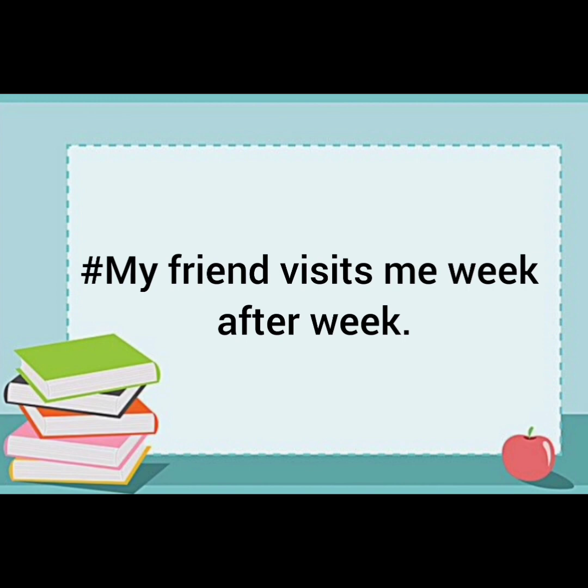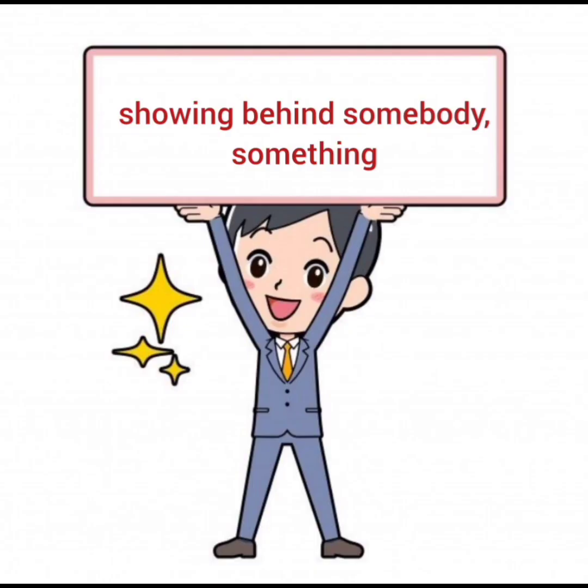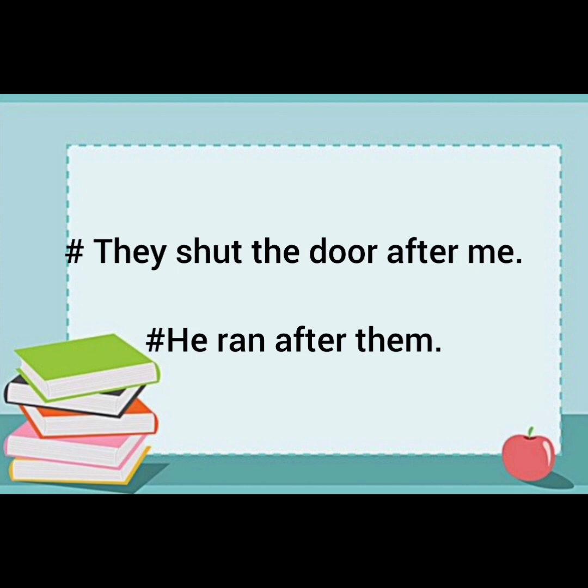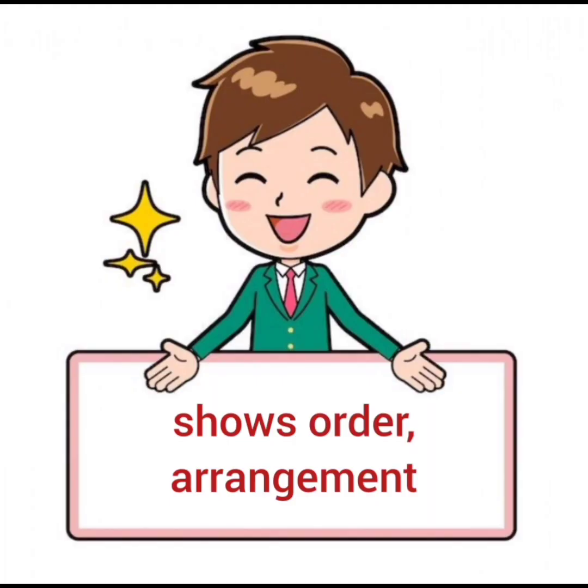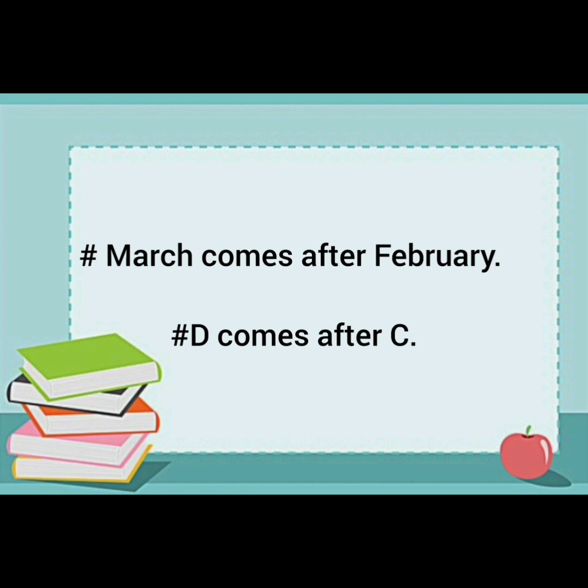Then it is also used to show repetition. My friend visits me week after week. Then further, it is used for showing behind somebody or something. For example, they shut the door after me. He ran after them. Then further, after is used to show order and arrangement. For example, March comes after February. D comes after C. It is used to show the arrangement or order of the things mentioned in the sentences.